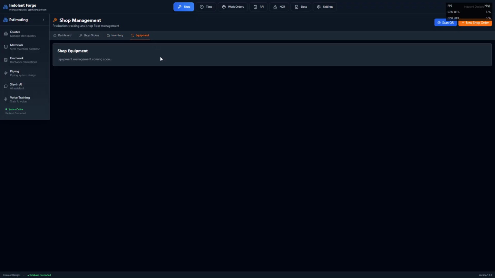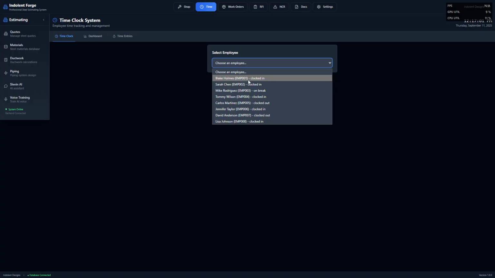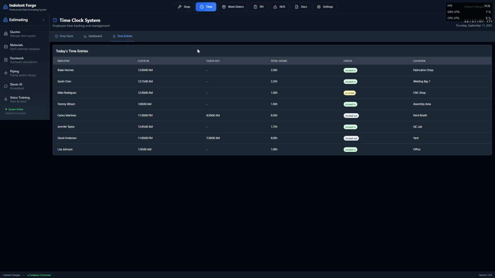We have an equipment section for all your equipment and your maintenance schedules. There's a time clock section for employees to clock in and out. This would be available on an app. And then there's an overall time entries view, so you can see all your employees clocked in and clocked out.